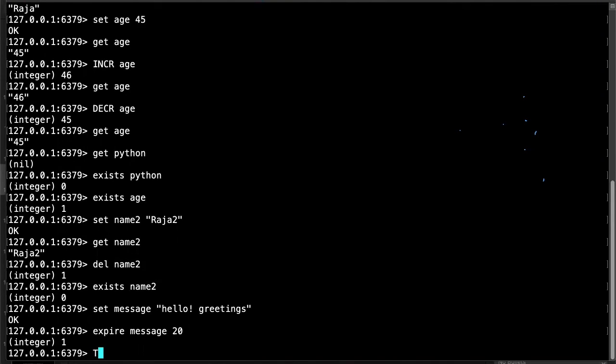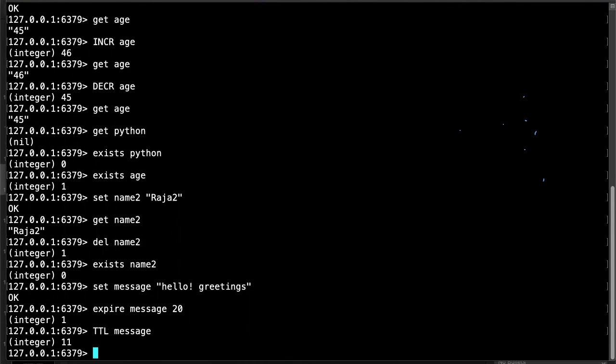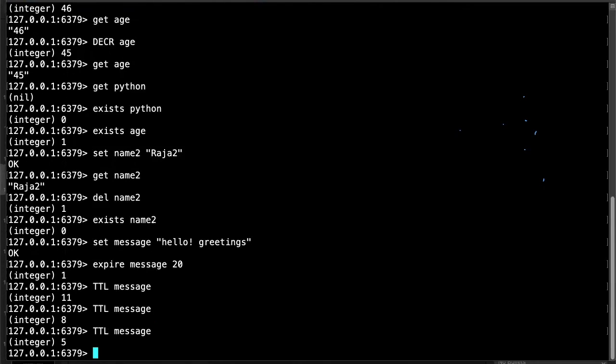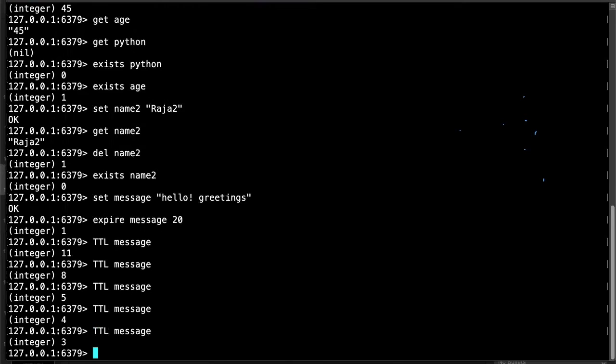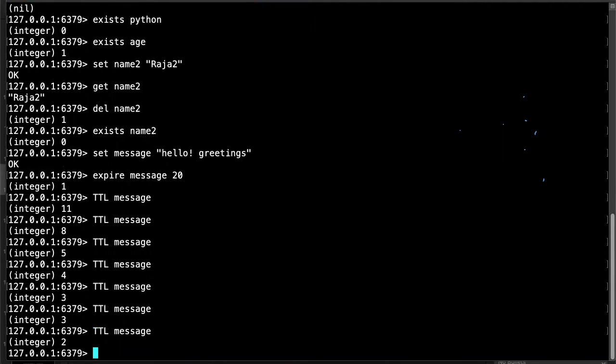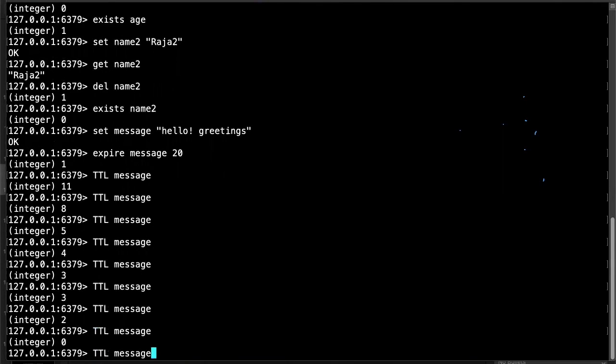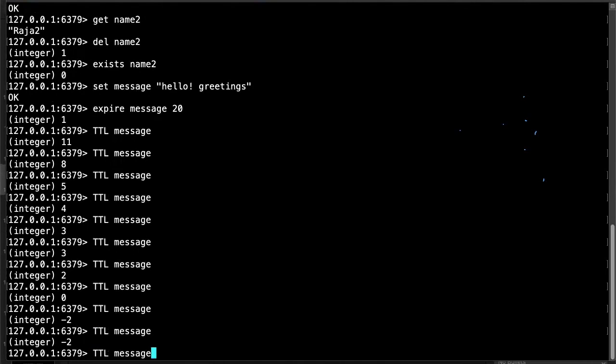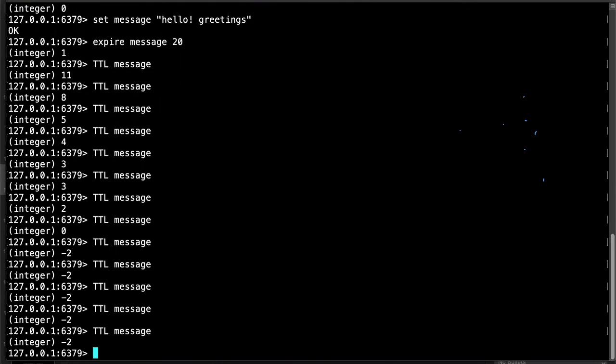I want to cross-check this. TTL is the command, and we use message, and it says 11 seconds are remaining. Again, I'm using this command, 8 seconds are remaining. Again, 5 seconds, 4 seconds, 3 seconds, and again 2 seconds. So now it is expired. The message has expired. Whenever the message is expired, the output is that the key is expired, and you get the answer -2.